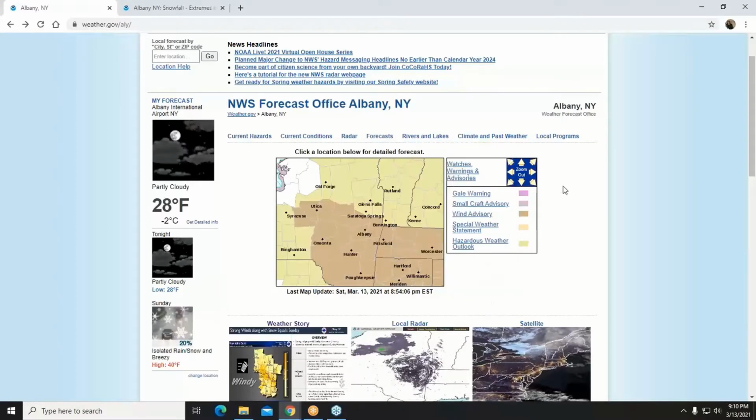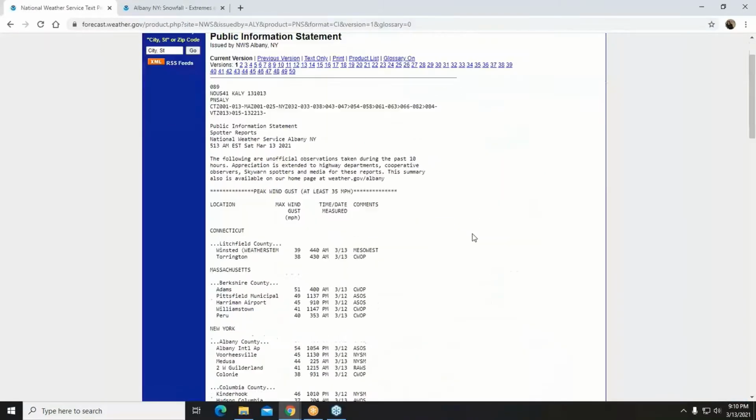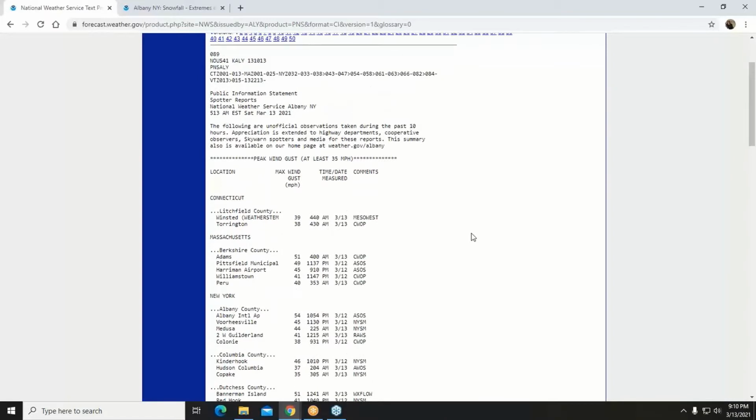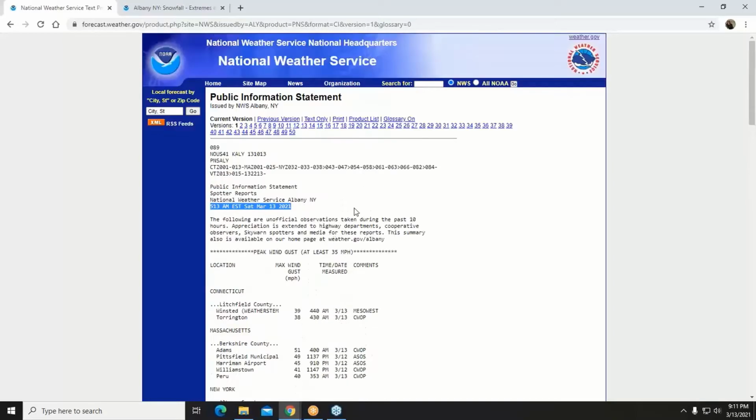So in order to access that, there's two ways. First, you can go to Climate and Past Weather and then go to Public Information Statement, and you click on that, and that brings you here. Here, for example, is a summary of the strongest wind gusts that occurred in our area over the past 12 hours. It kind of tells you here, this is 10 hours actually. And it tells you the date, and then a summary of all the weather station data that we've received, the wind gust miles per hour, the location, and then the source, and then the date. So that's all documented right here.